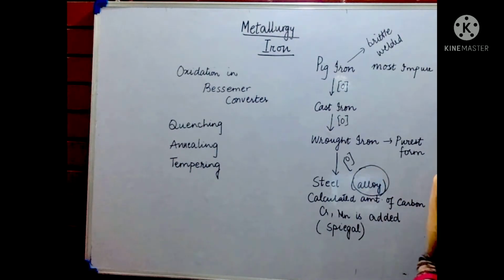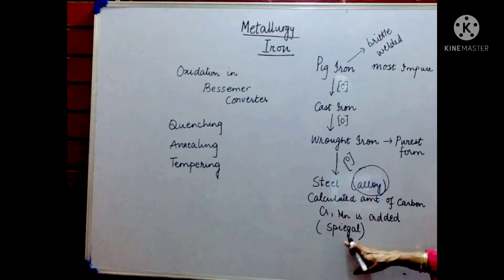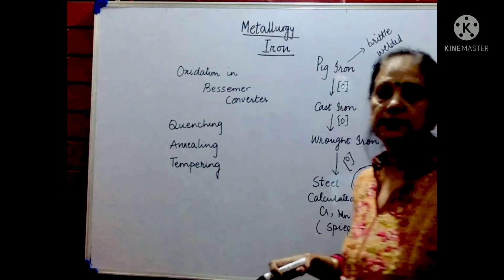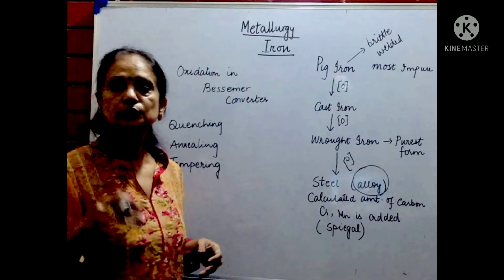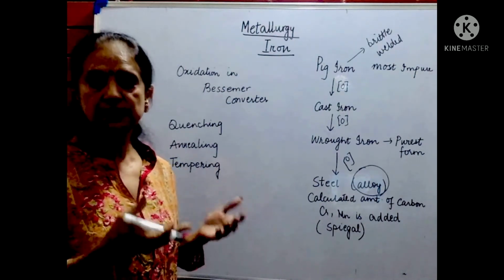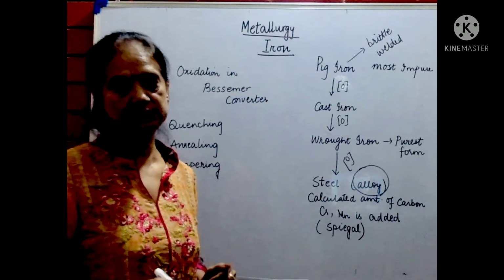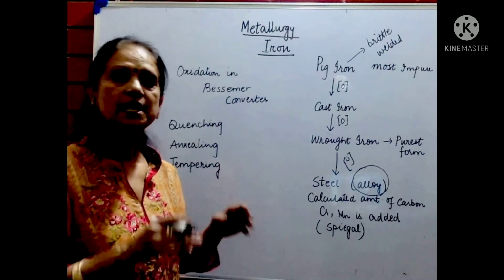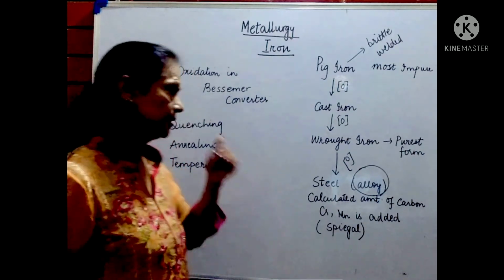So the alloy will be formed when we add some more things. A calculated amount of carbon will be added, some chromium, some manganese will be added to give it some shine, and this whole thing that we are adding to it is known as spiegel. Now this spiegel changes the quality of steel. Steel can be used for making girders, razor blades, cutlery. So different types of things are made of steel. Different kinds of steel are required, sometimes very hard steel, sometimes soft, sometimes malleable.